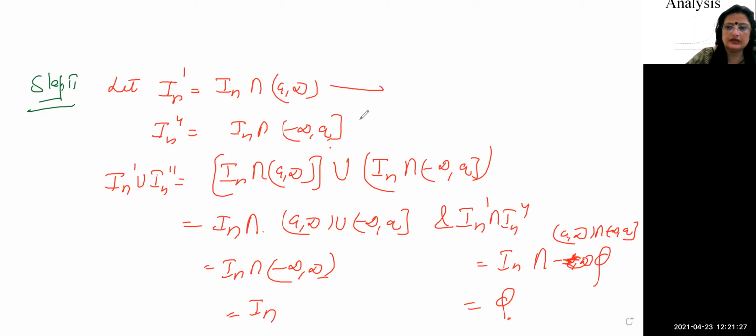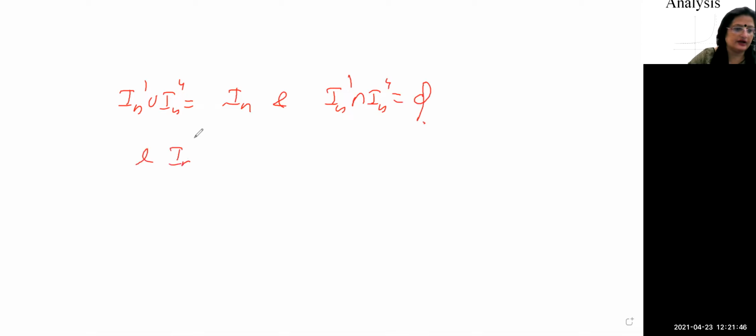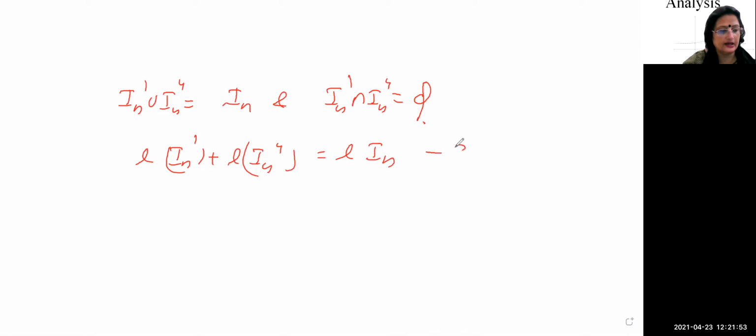So therefore these both are intervals. So what we have proved is that In dash union In double dash is In, and In dash intersection In double dash is equal to phi. So it implies the length of In dash plus the length of In double dash is equal to the length of In. Let it be number 2. Now next is step number 3.